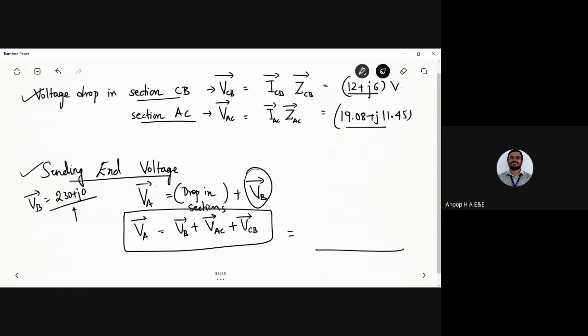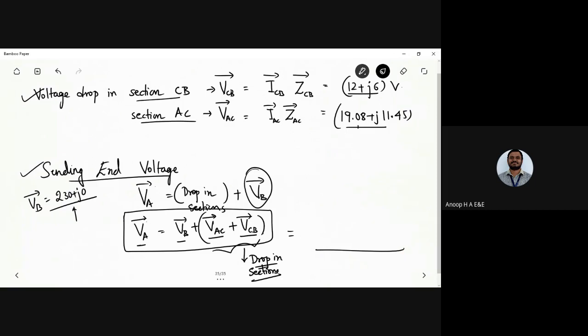Now the drop in sections is AC and CB. So VA equals VB plus the drop in sections. Fine. So can you find out what is VA? While doing these calculations, it is better to keep the answer in rectangular form.